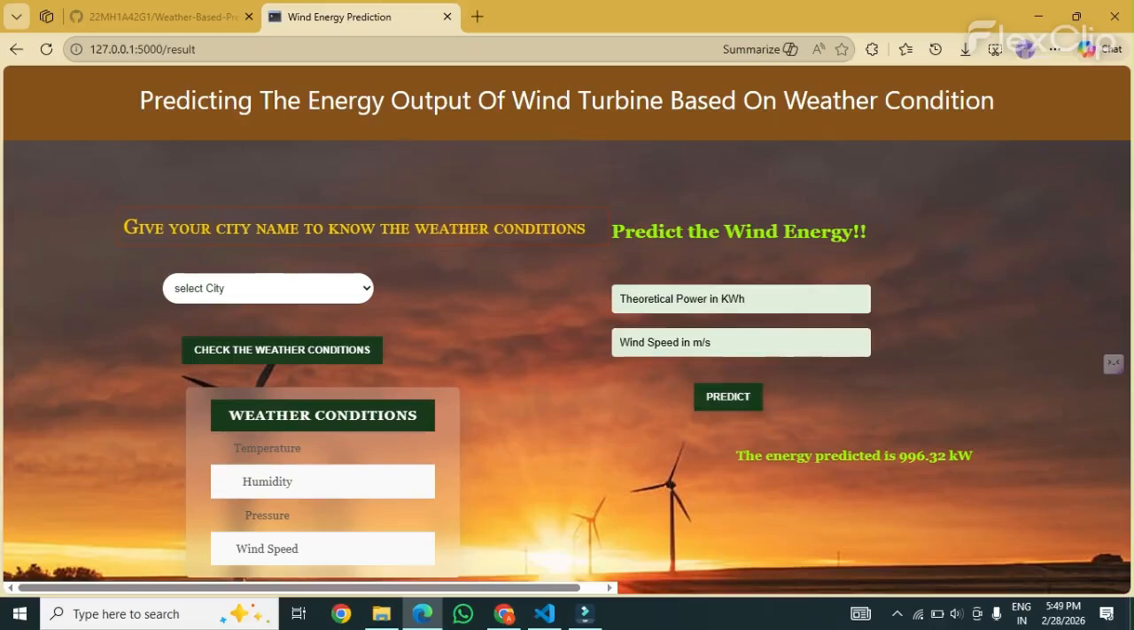Conclusion: this system demonstrates how machine learning can improve renewable energy forecasting.